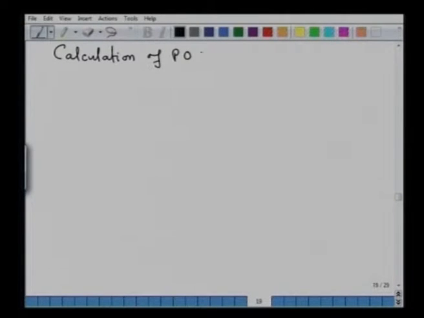Calculation of POC. Now, if you see the stoichiometric reaction, the POC will consist of CO2, H2O, N2 and SO2. Now, if you see the reaction, you can immediately calculate the amount of POC that is being formed.